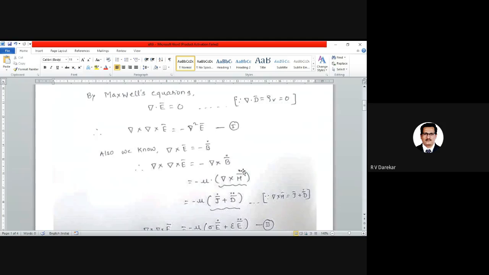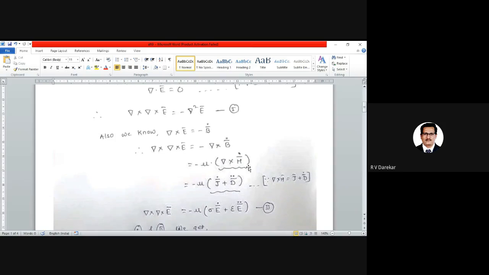Therefore, one dot is added here. J bar is added with one more dot, and D bar, which consisted of one dot initially, is added one dot once again. So if del cross H bar is to be replaced, we can write J bar dot plus D bar double dot.